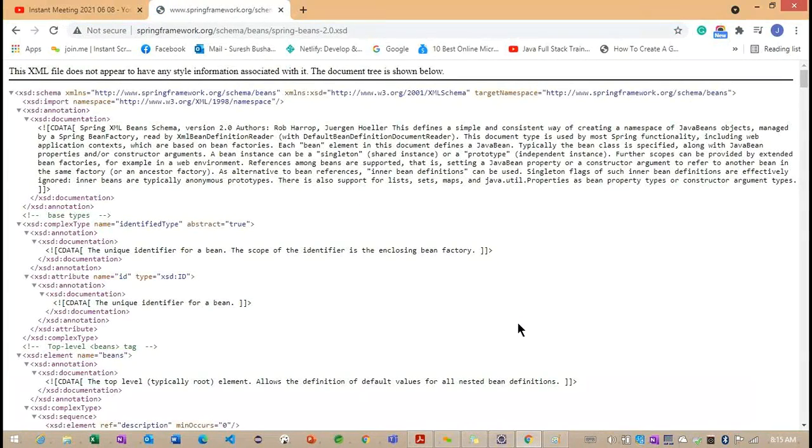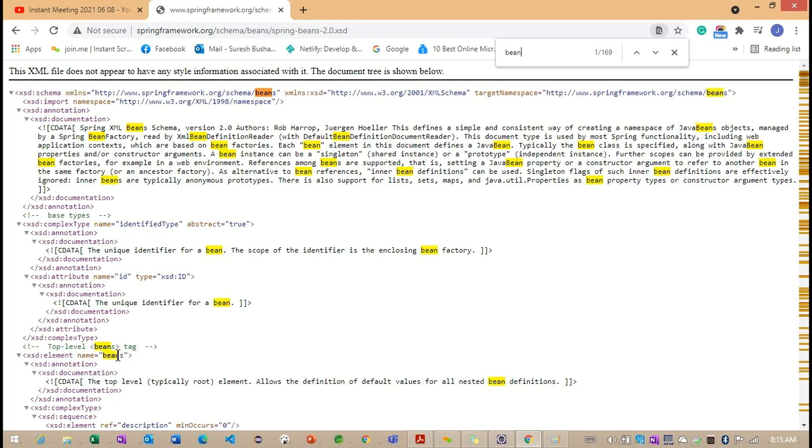Now you can see the information we are having here. Basically, this XSD will have some tag related information, and based on these tags, we are going to provide the information about whatever object we want to create.